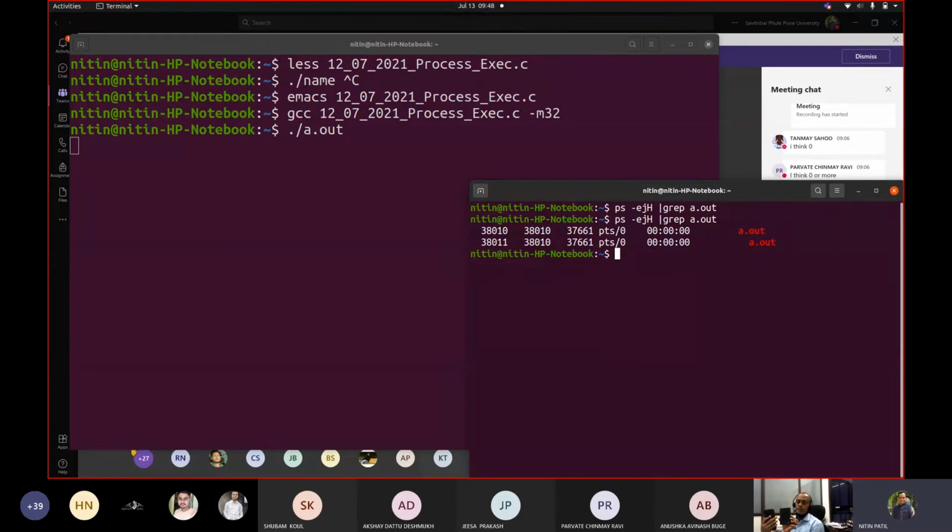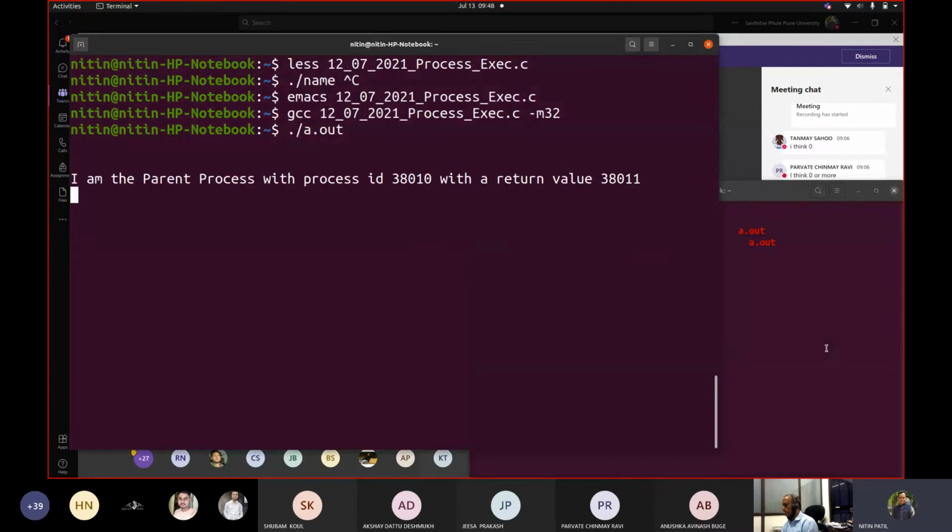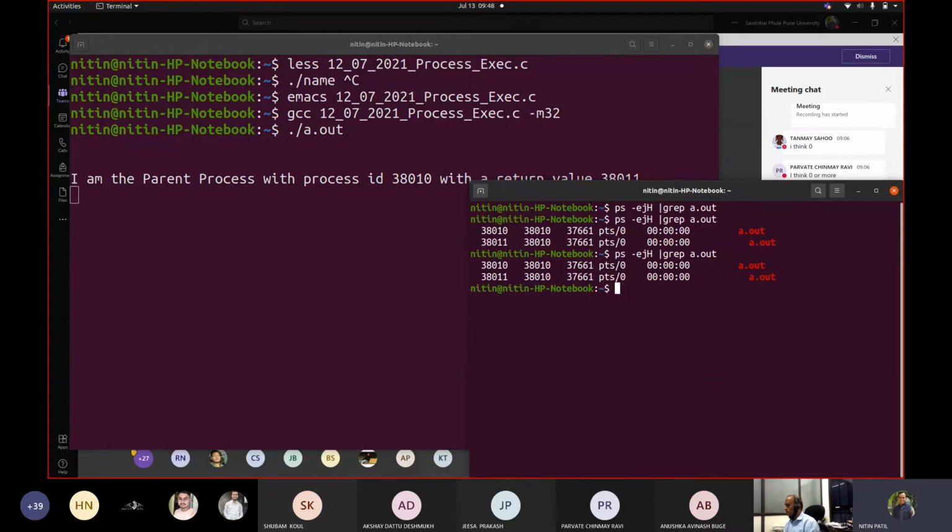Correct. So we are saying earlier it had the a.out name. Now I want that name to be replaced by the name which I added in my exec system call. Fine. So let me now press the enter key here in my code. Correct. Now let me fire this. Now can you see still?